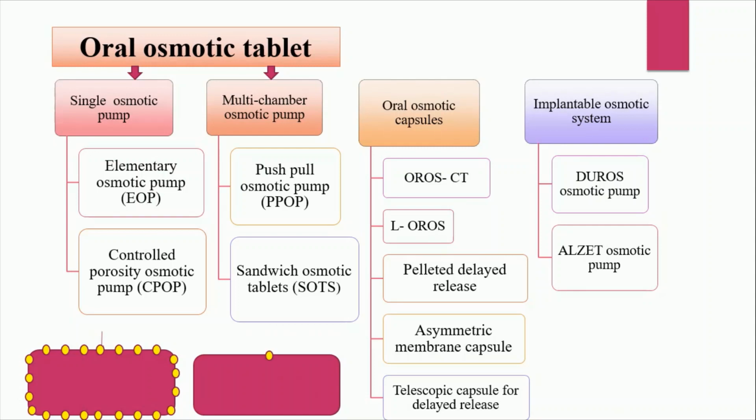Next is the multi-chamber osmotic pump. Here the center orifice is there. In that, two types are there. One is the PPOP and the second one is the SOTS, the push pull osmotic pump. In this, the drug and osmogen are divided into two compartments. In the lower compartment osmogen is there, in the upper compartment drug is there.